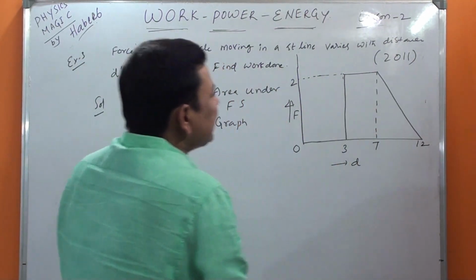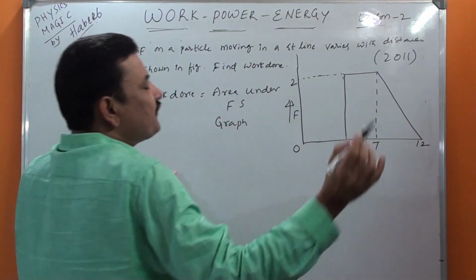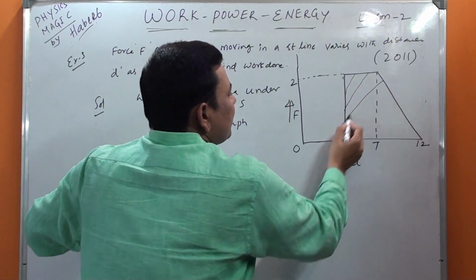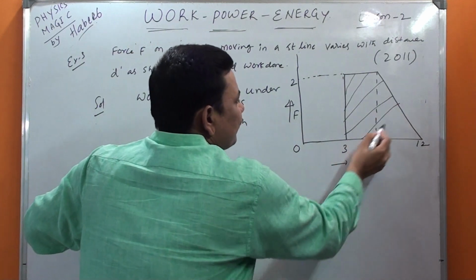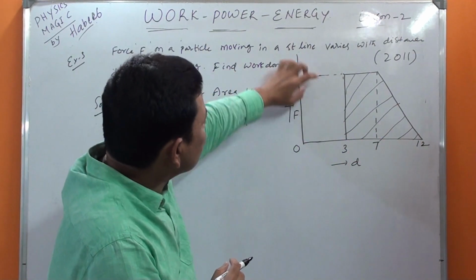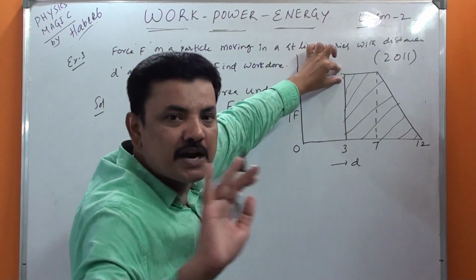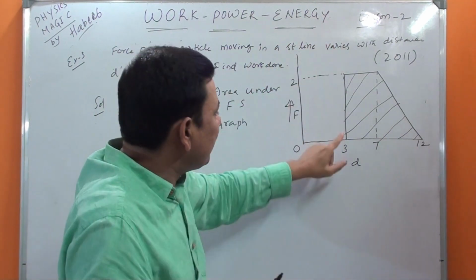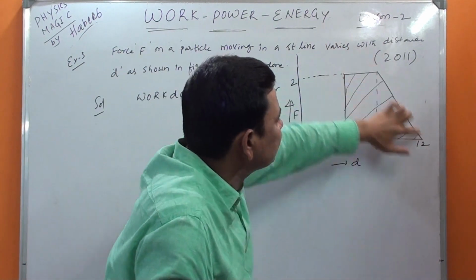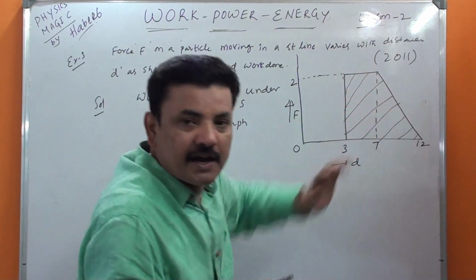Now the area under F-s means, just concentrate, this is the area covered by the graph. Under the graph only this one. Somebody will take this one also. No, here dots are there, which means it is not the particle's part. The particle-related part is only the solid line. So that's the reason why I have taken only that area.